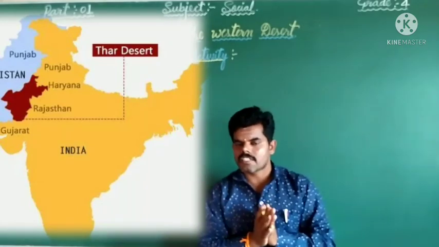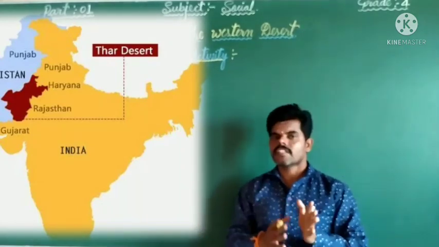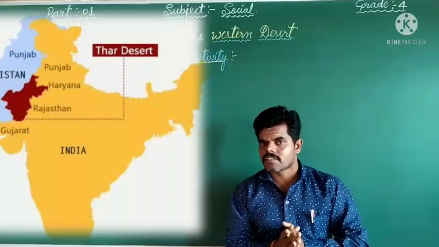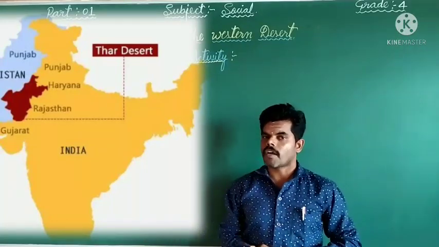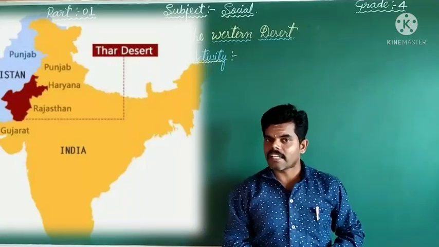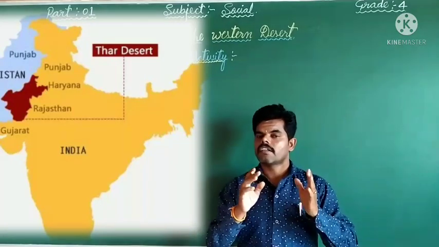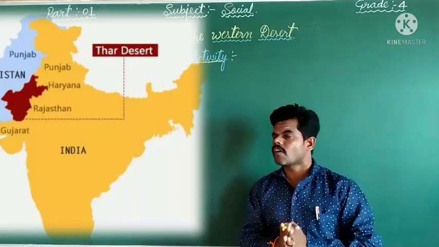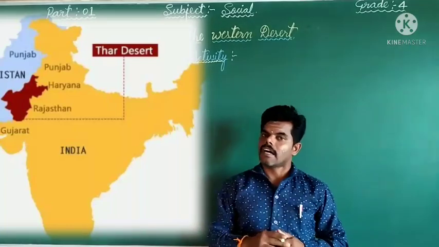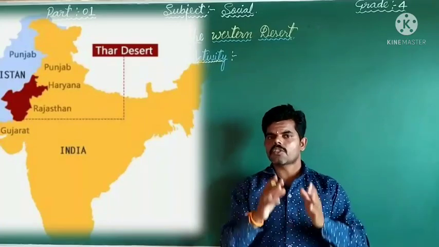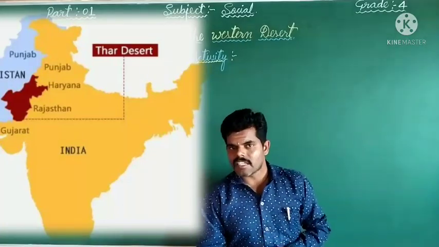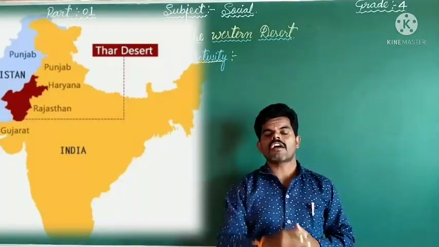The Thar Desert covers the districts of Jodhpur, Barmer, Bikaner, and some portions of Punjab, Haryana and Gujarat also.